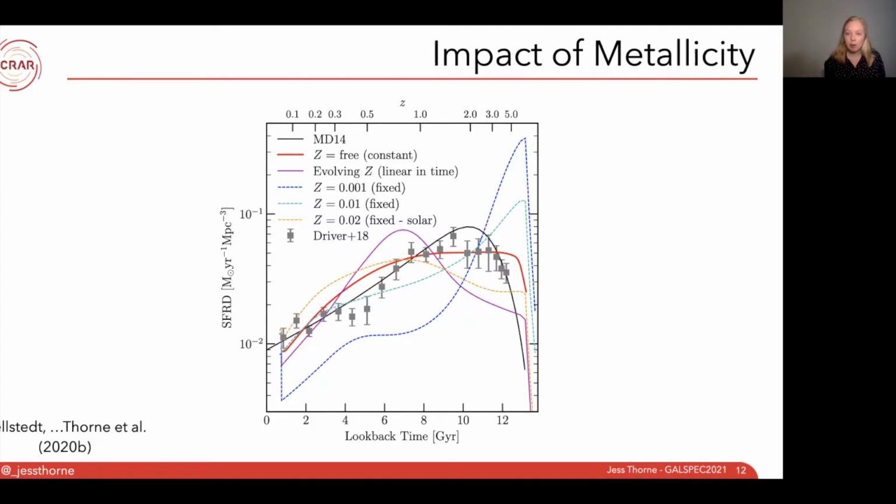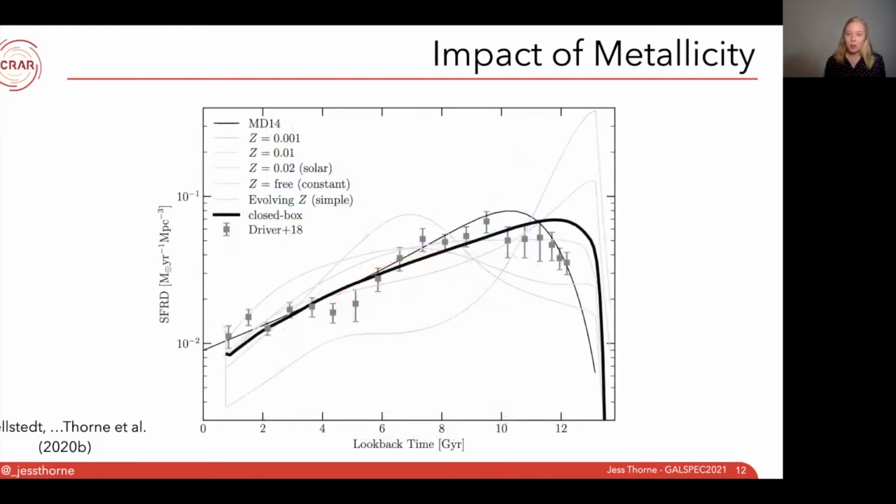Some of the common approaches are to fix the metallicity at solar, so 0.02, so that's shown in this orange line, where our peak is much too young compared to previous measurements. Or the other option is to allow the metallicity per each galaxy to be free, but it remains constant over the lifetime of the galaxy. And that's shown in red, where we wash out the peak and don't really have a peak at all.